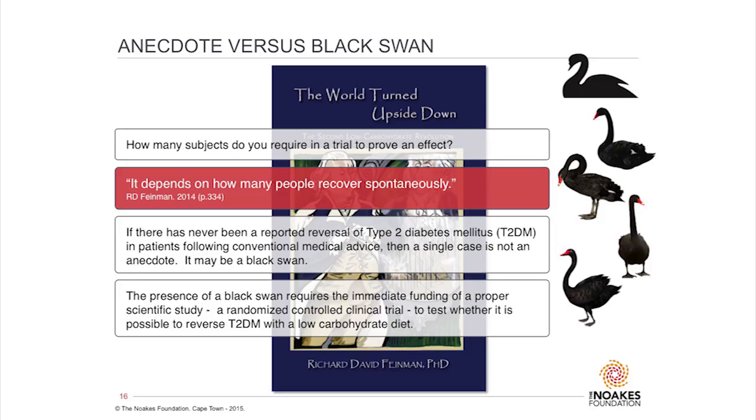So the question is, when does an anecdote become a black swan? Now, the story of the black swan is that the British, who knew everything, said that swans are always white. And unfortunately, someone went to Australia and noticed there were a few black swans. So he reported back to the British, to the English, and said, we've got a problem. We've got black swans here. And so he was told, because the British know everything, they said, no, that's not a swan.